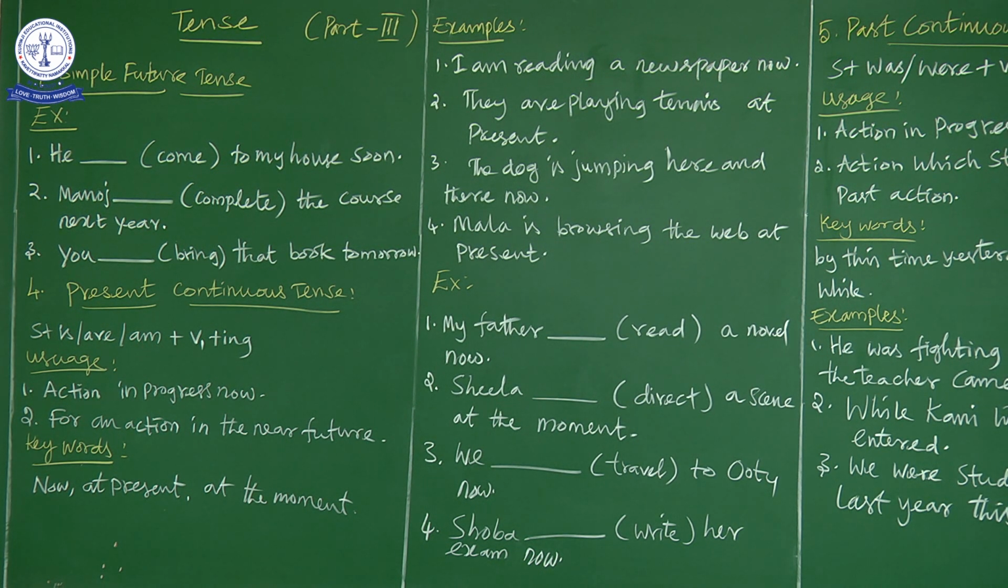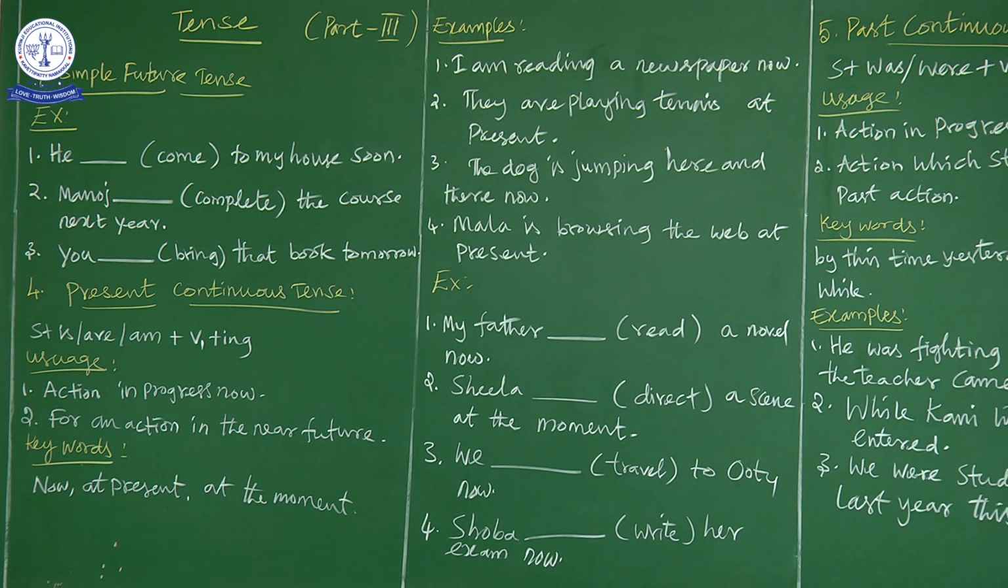The next example. Mala is browsing the web at present. What do you mean by browsing? Okay, using the internet, using a mobile phone or using your PC, personal computer. Searching in Google or Yahoo, whatever search engine you want. You search and you enter into the website and you are browsing the details. So when are you browsing the details? You are browsing the details at present.